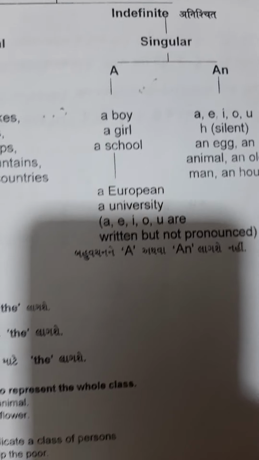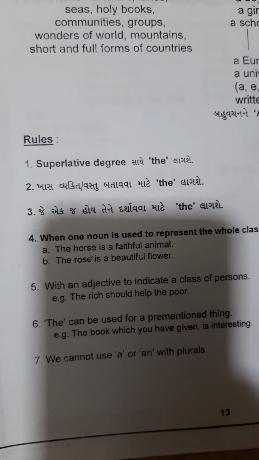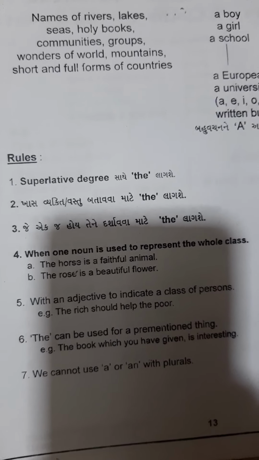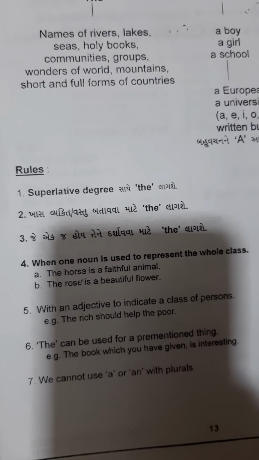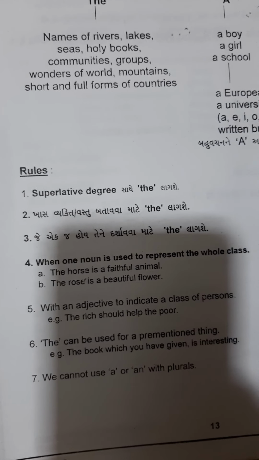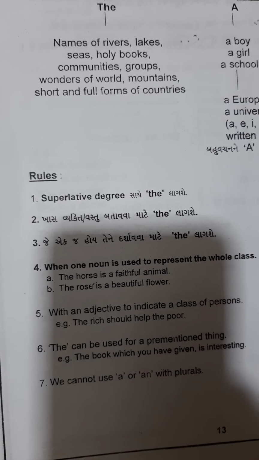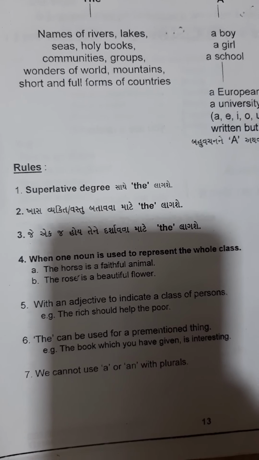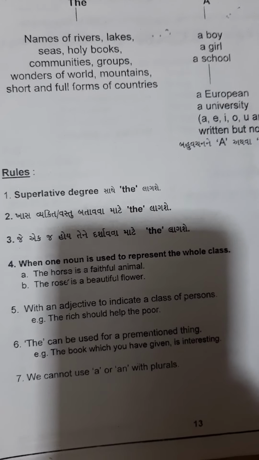Okay, now next, rules. We use the article the with the superlative degree, with a specialized person or thing, and third, with the one thing in the world. We also use the article the when one noun is used to represent the whole class, like the horse.